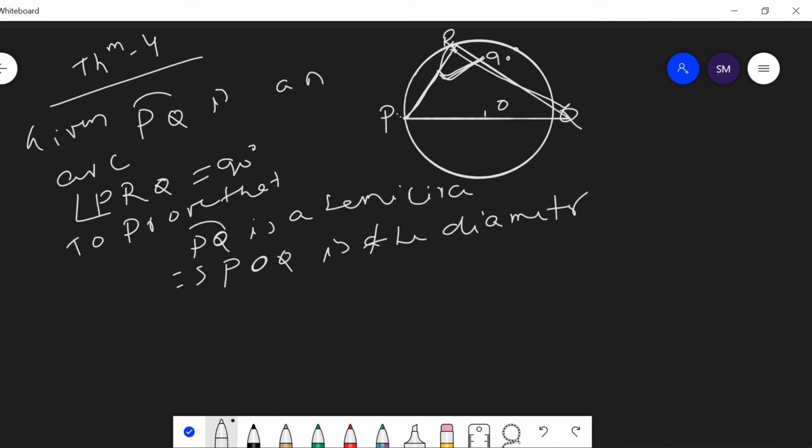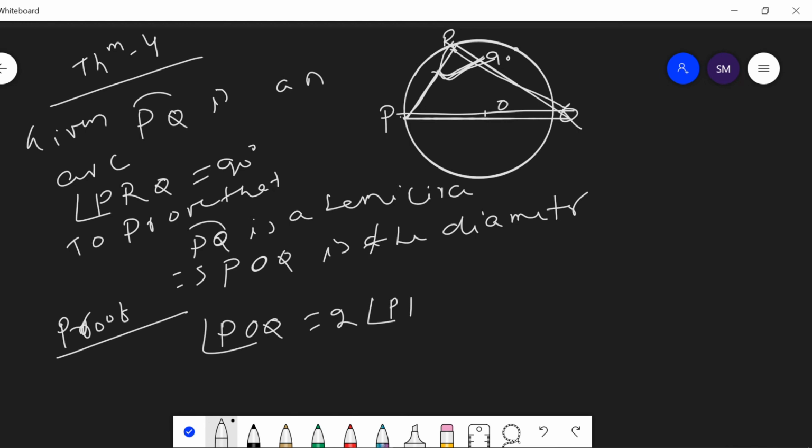Means PQ is the diameter. Here, as we know, this angle is 90 degrees, and from theorem 1 let us prove. From theorem 1 we know that the angle subtended at the center is twice the angle subtended at any point. From theorem 1 we know that POQ angle is twice the angle PRQ, and PRQ is given as 90 degrees.